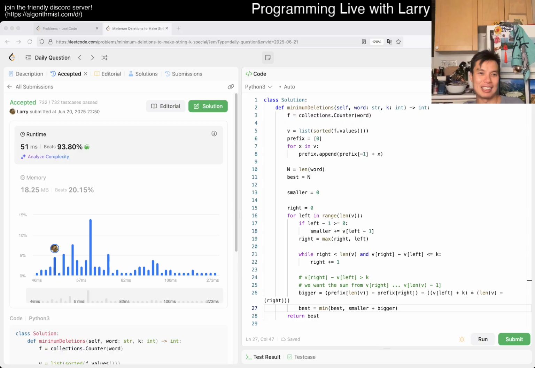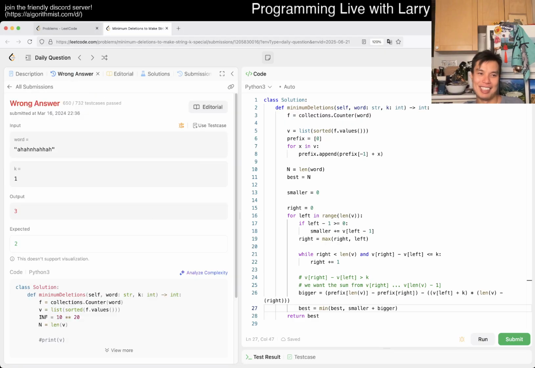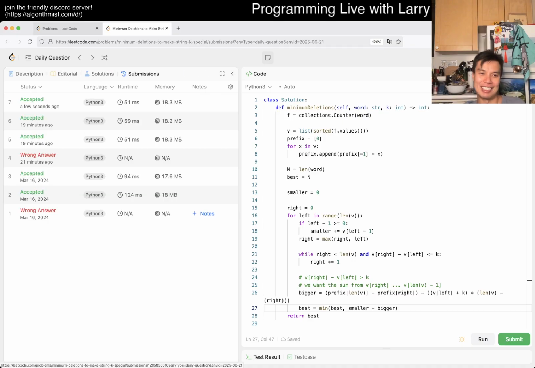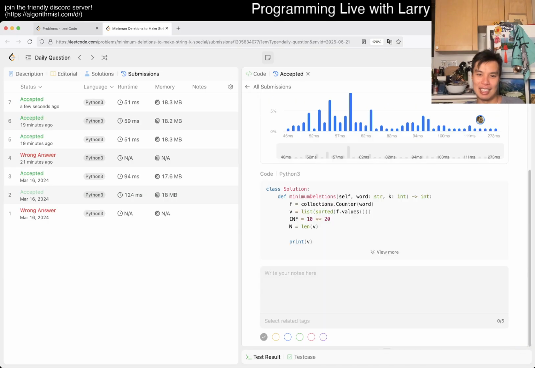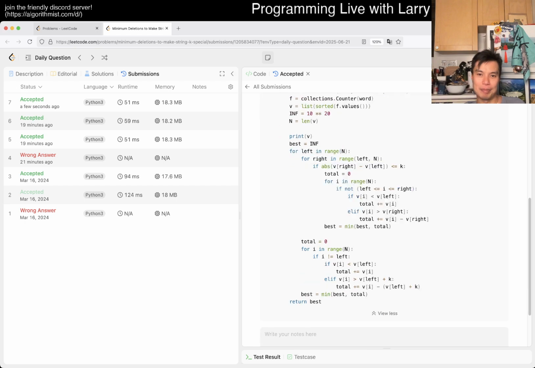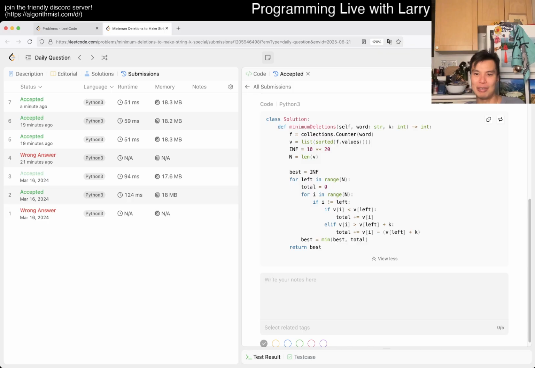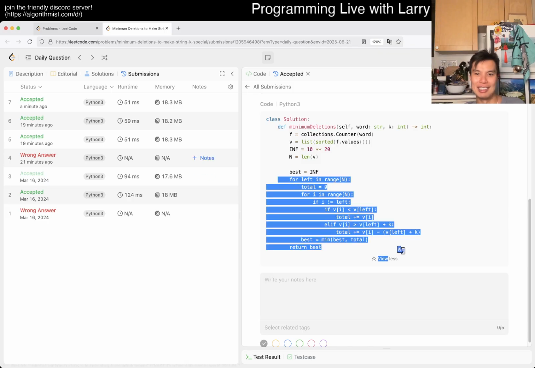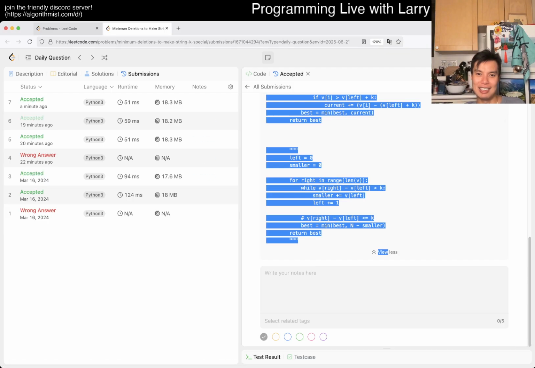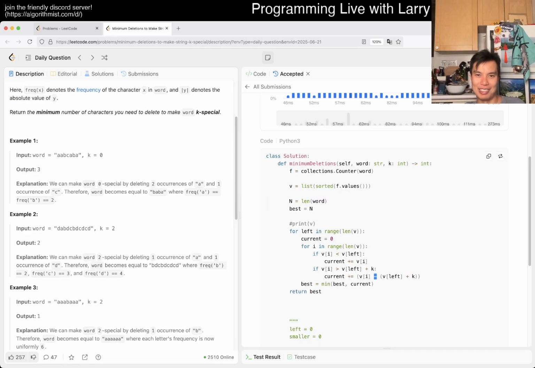And now I'm curious how I did in the past. Apparently I got it wrong in the past too. Probably the same way with the same wrong answer. At least I'm consistent from a year ago. And then I just did the left-right thing. I didn't even optimize it out. In fact, this is, I guess that's fine. And then I kind of maybe optimized it in the past. Yeah, and then I optimized it in the past. Actually, this is like the same code I wrote today. That's crazy. Isn't it crazy that once you know what you're doing, all your code looks the same.